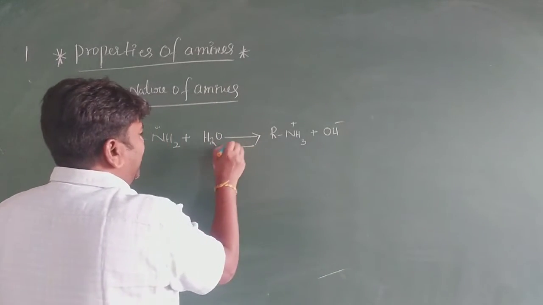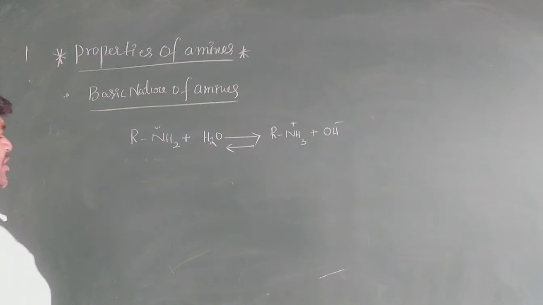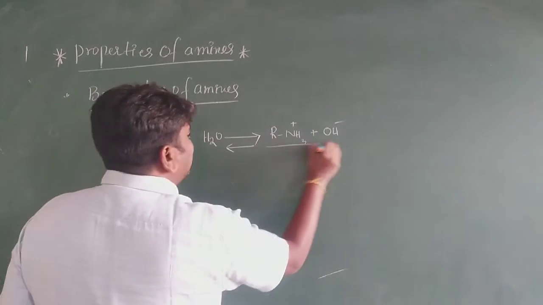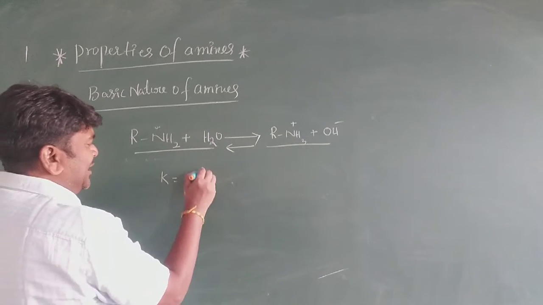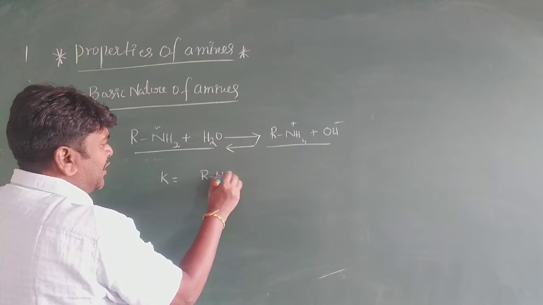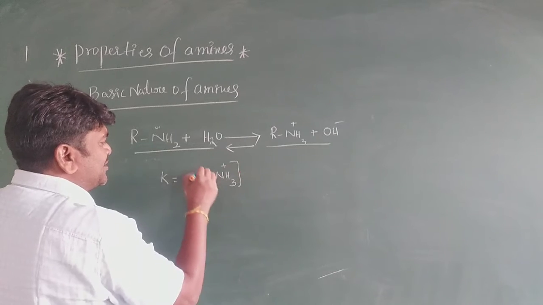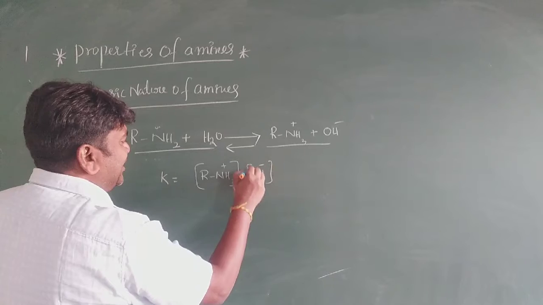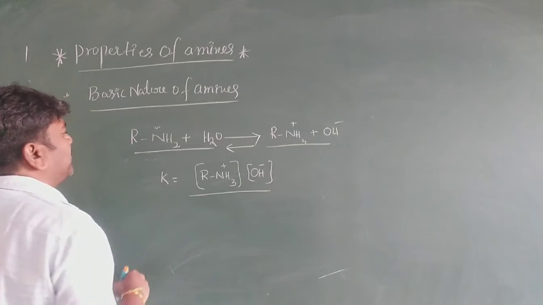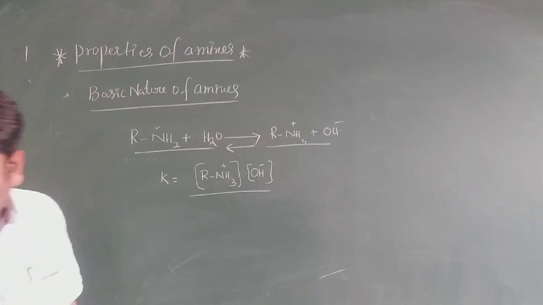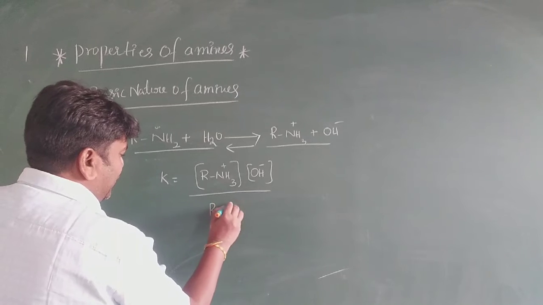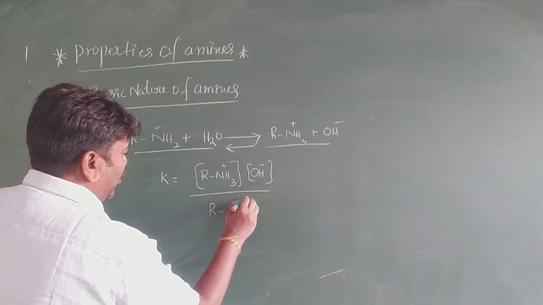At equilibrium, K is equal to products by reactants, that is the concentration of RNH3+ and the concentration of OH- divided by the concentration of RNH2, which has the lone pair.